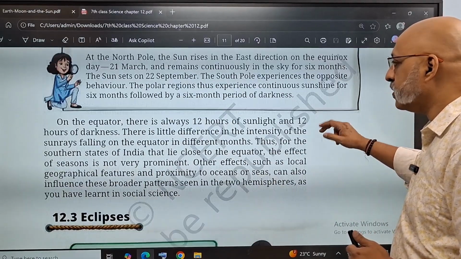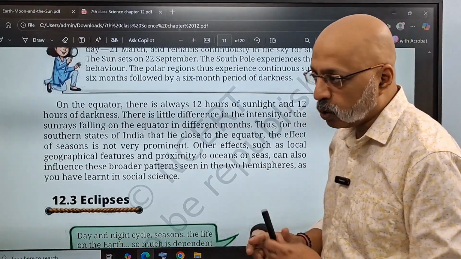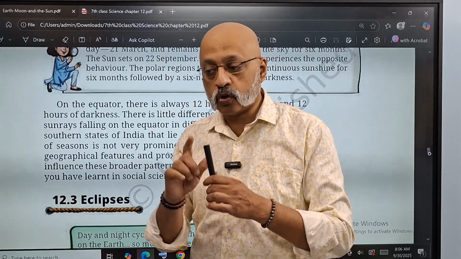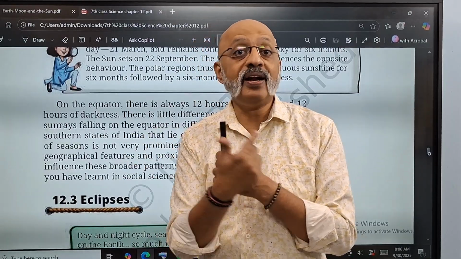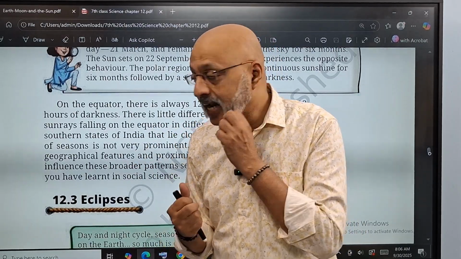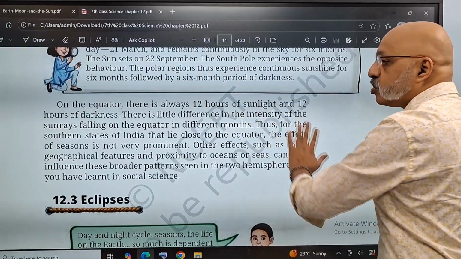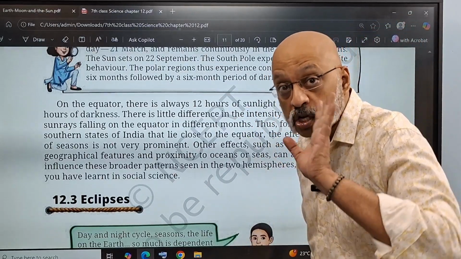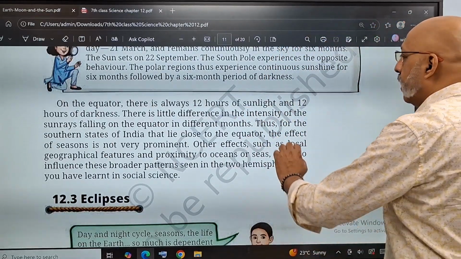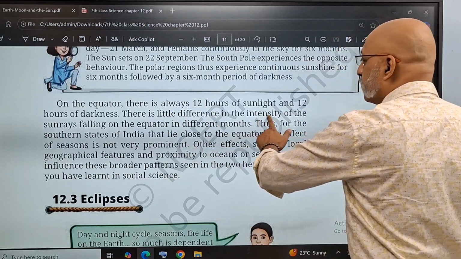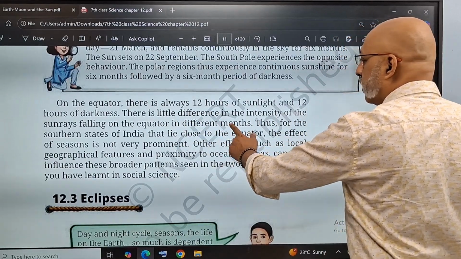Now, what happens on the equator? You would think that, okay, North Pole understood, South Pole understood. What happens around the imaginary line called the equator, which is the center of the earth? There is always 12 hours of harsh, strong sunlight, right? And 12 hours of darkness. There is little difference in the intensity of the sunrays falling on the equator in different months.